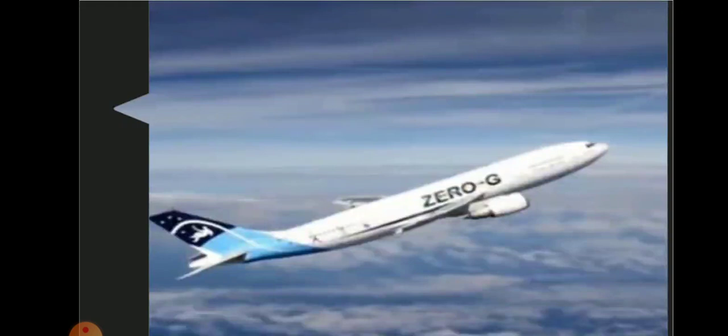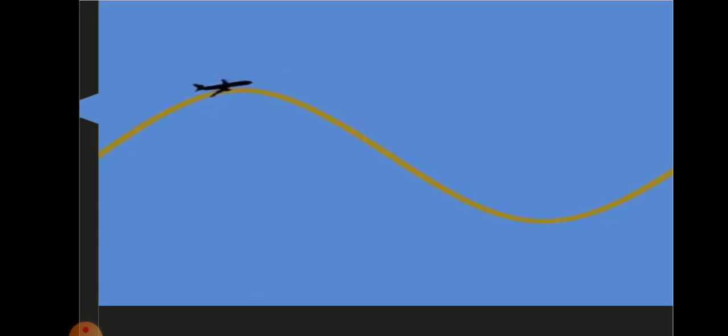See children, see this picture. Nowadays an aircraft named zero gravity provides a weightlessness environment for training astronauts. This is a specially designed aircraft. It travels in a path of a parabola. This aircraft is used to train astronauts in weightlessness.